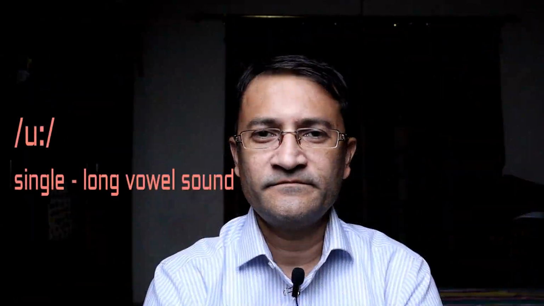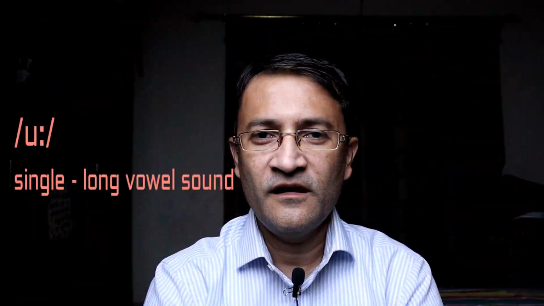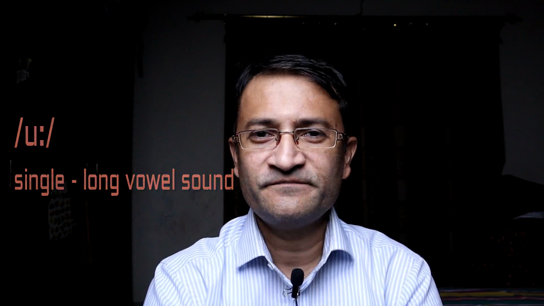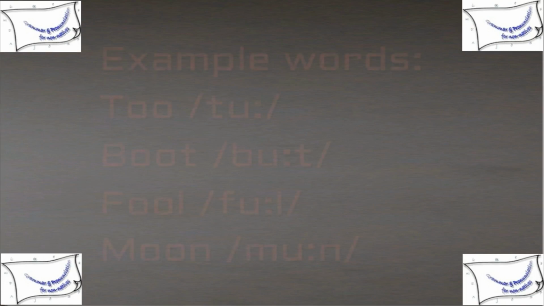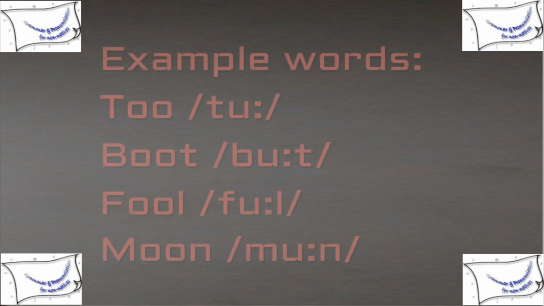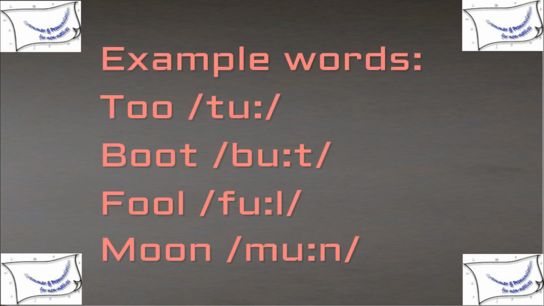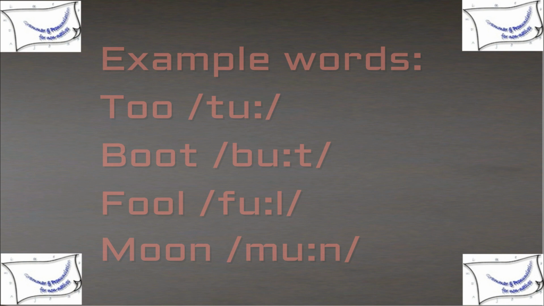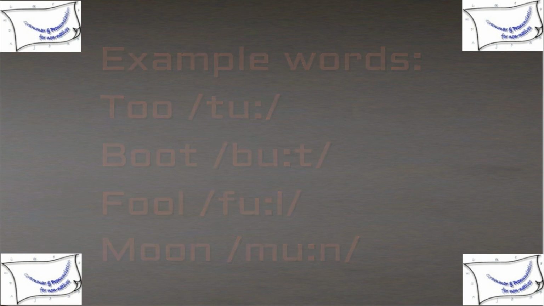Oo. Oo is a single and long vowel sound. The mouth is narrow open. The tongue position is at the back side of the mouth. The example words are to, boot, fool, moon.